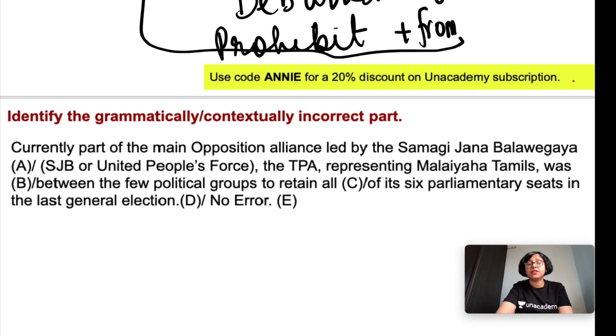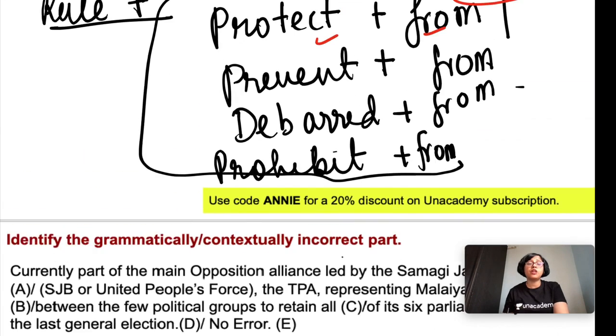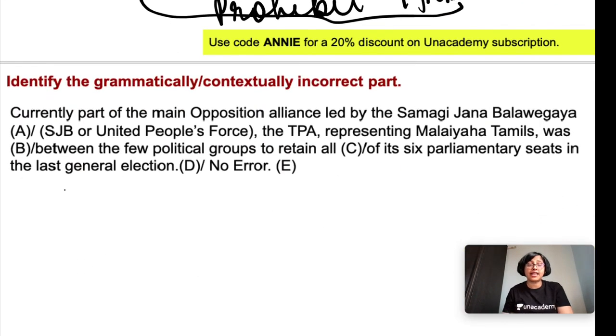Next question. Currently part of the main opposition alliance led by the Samagi Jana Balavegaya SJB or United People's Force, the TPA representing Malaya Tamils was between the few political groups to retain all of its 6 parliamentary seats in the last general election. Okay, so now we will learn the next rule from this sentence, rule number 8.